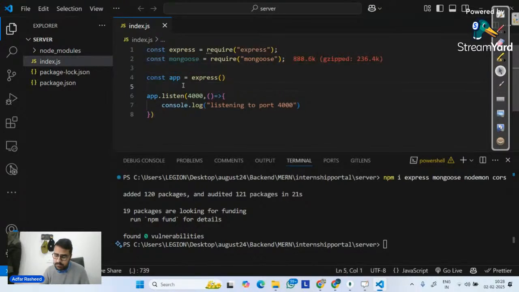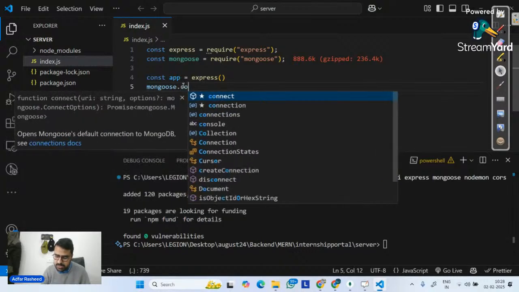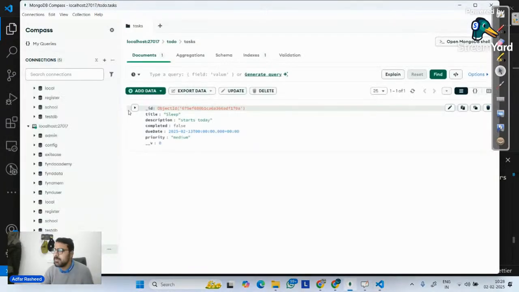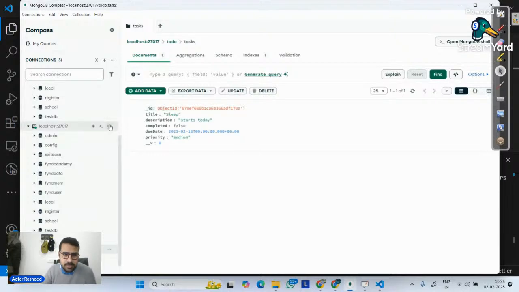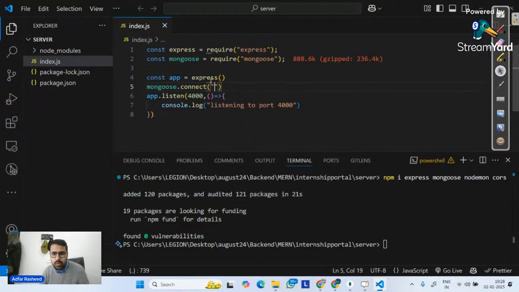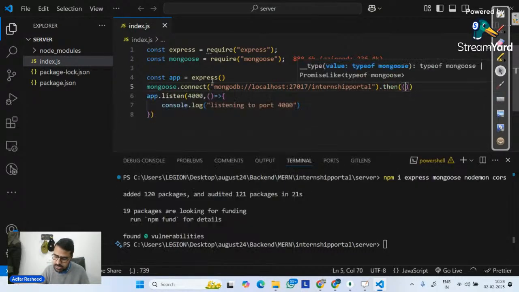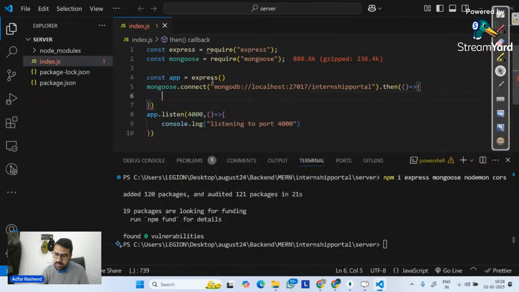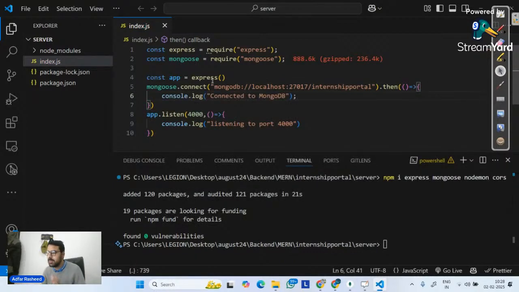Now we need to tell it, using my Mongoose, please connect. So let's create our database connection. In this case, I will use my localhost, right? So I will simply copy the connection string and then implement it. Let me paste my connection string like this and give the database the name internship portal. And once it's done, please go there and execute something. What's it going to execute? It's simply going to give me a console that will say connected to database. So these things are already done.